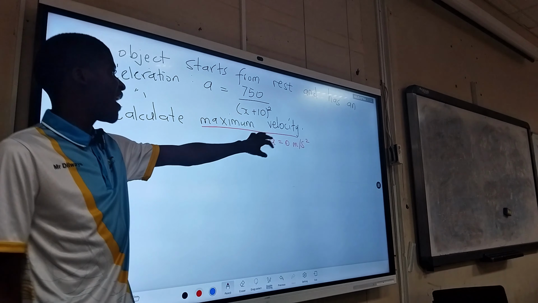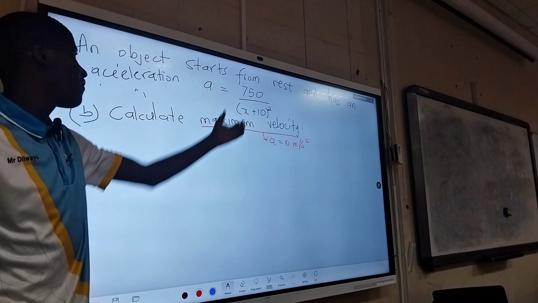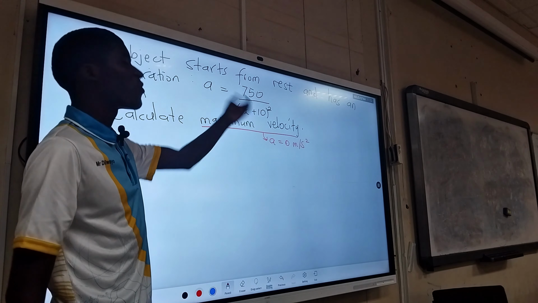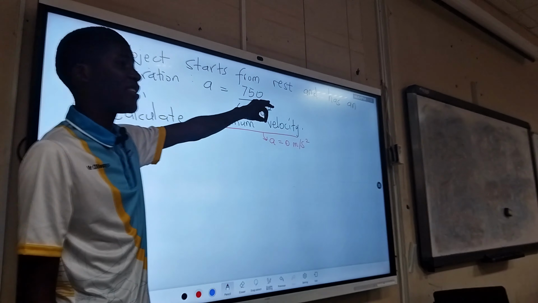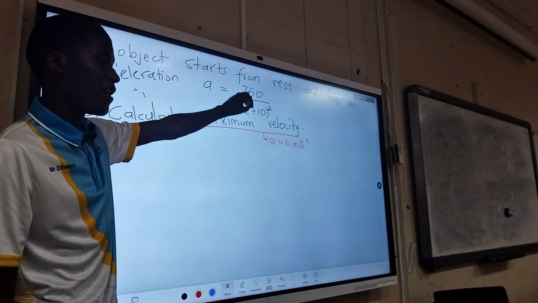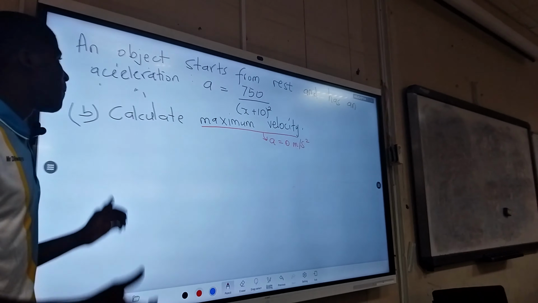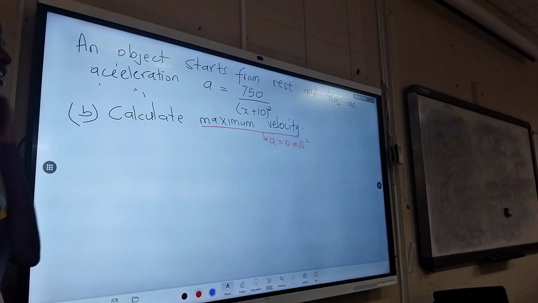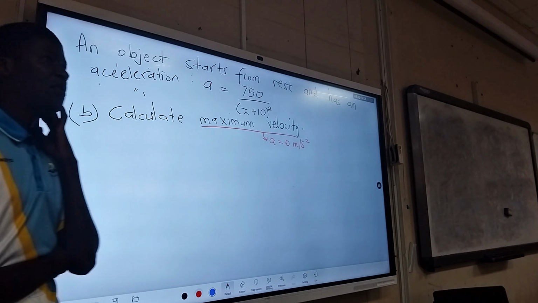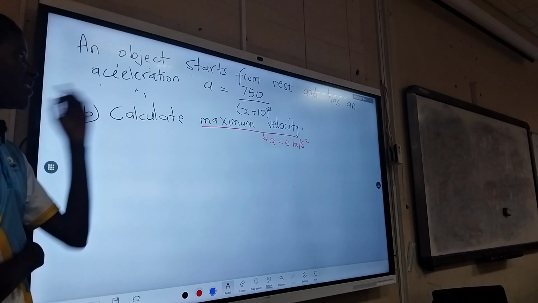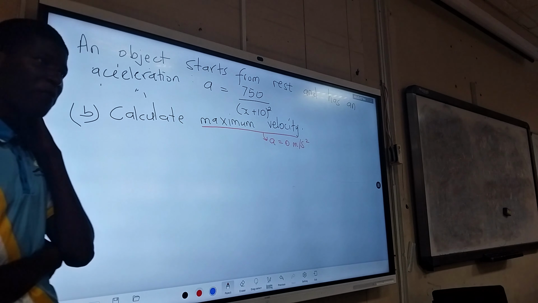But here, if you let acceleration be equal to 0, do you see the equation won't be true? Because obviously when you put 0 and you cross multiply, 0 times anything is 0. So it's 750 is equal to 0, and that will be false, right? So what approach can we use to calculate the maximum velocity? Because according to this equation, if you let a be 0, the equation will be false.